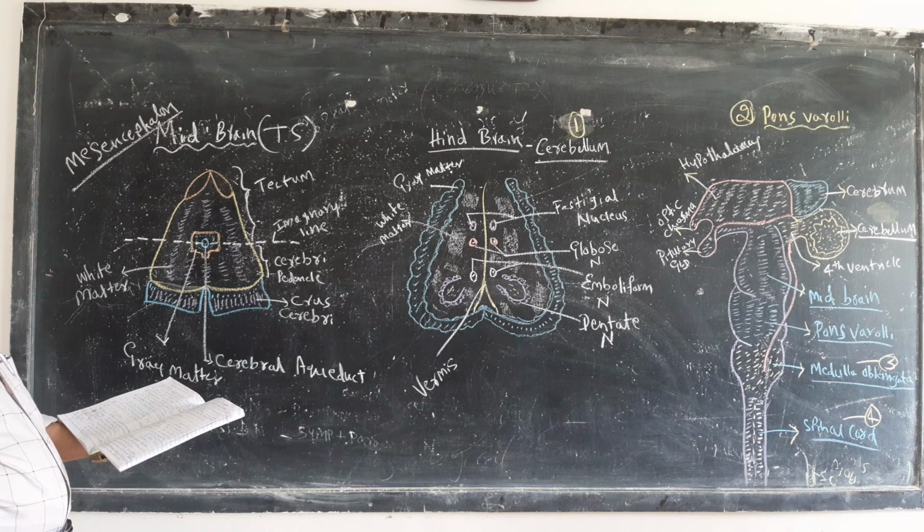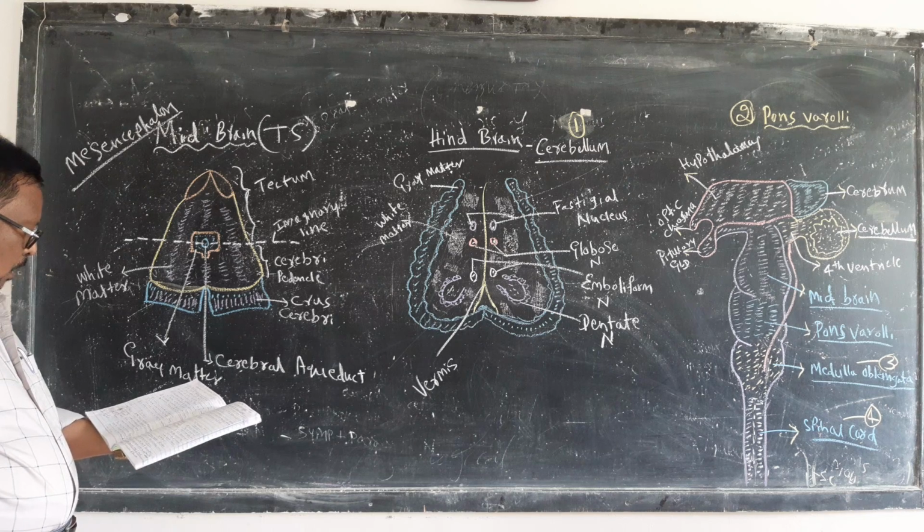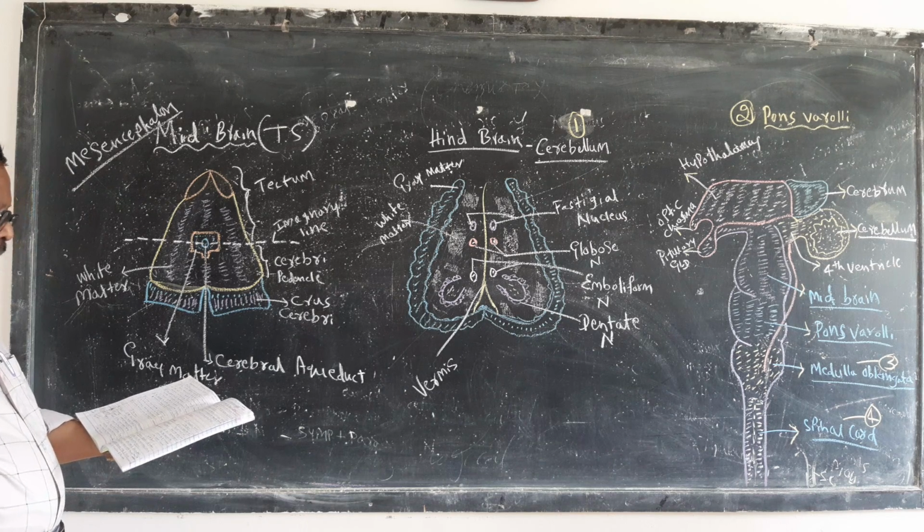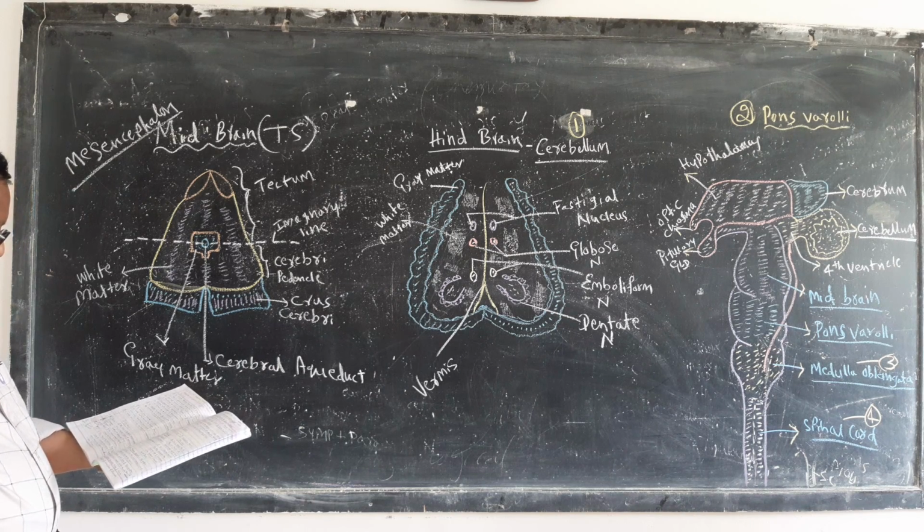So it is in between the hypothalamus and the pons varolii. It is a small segment of the brain.